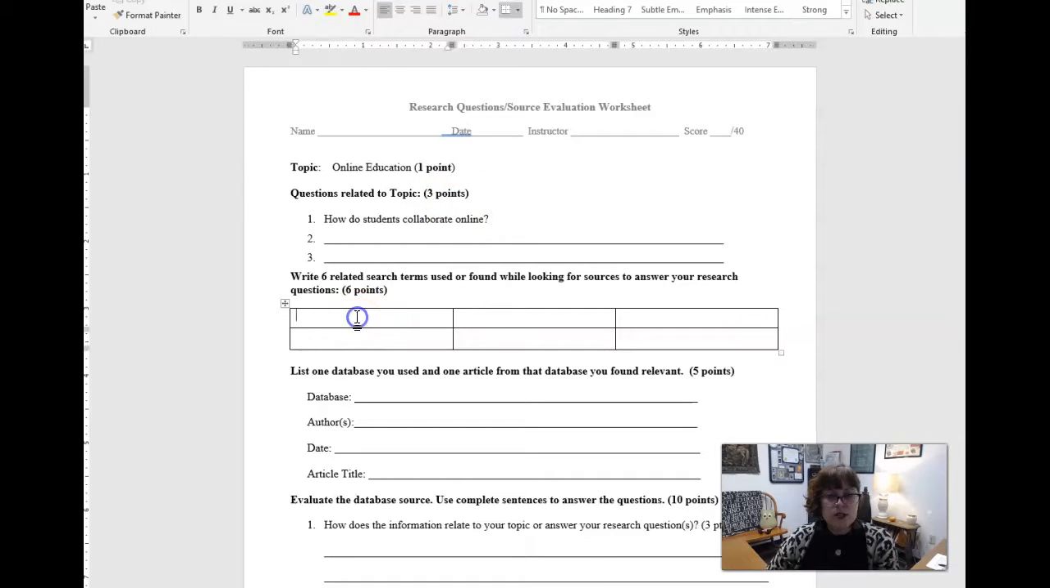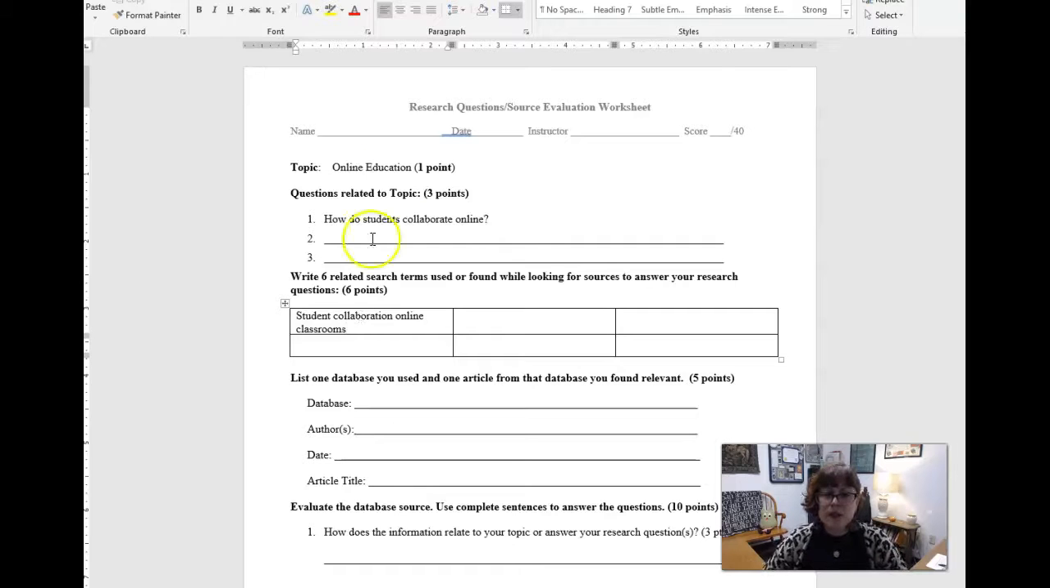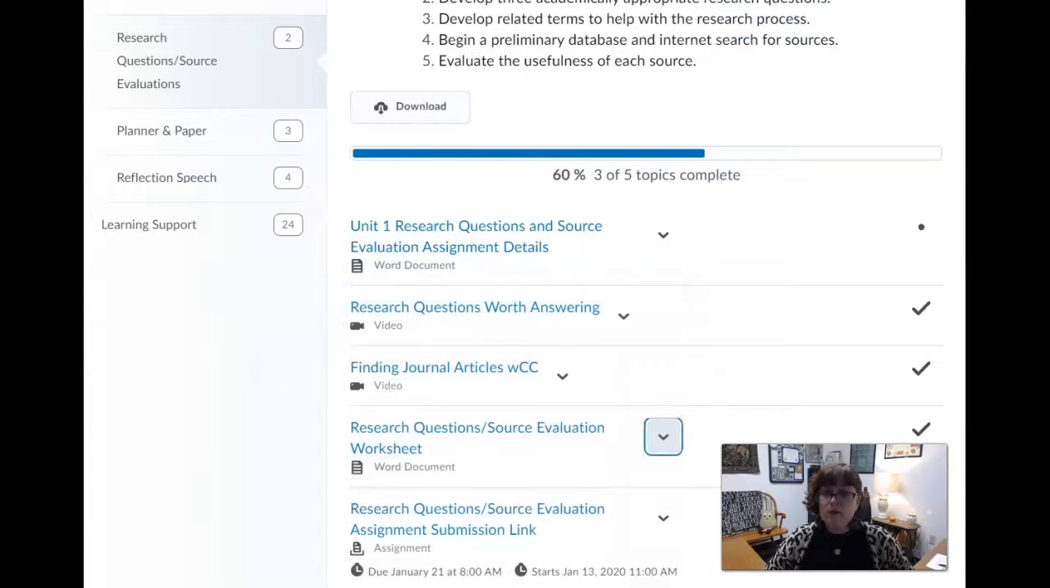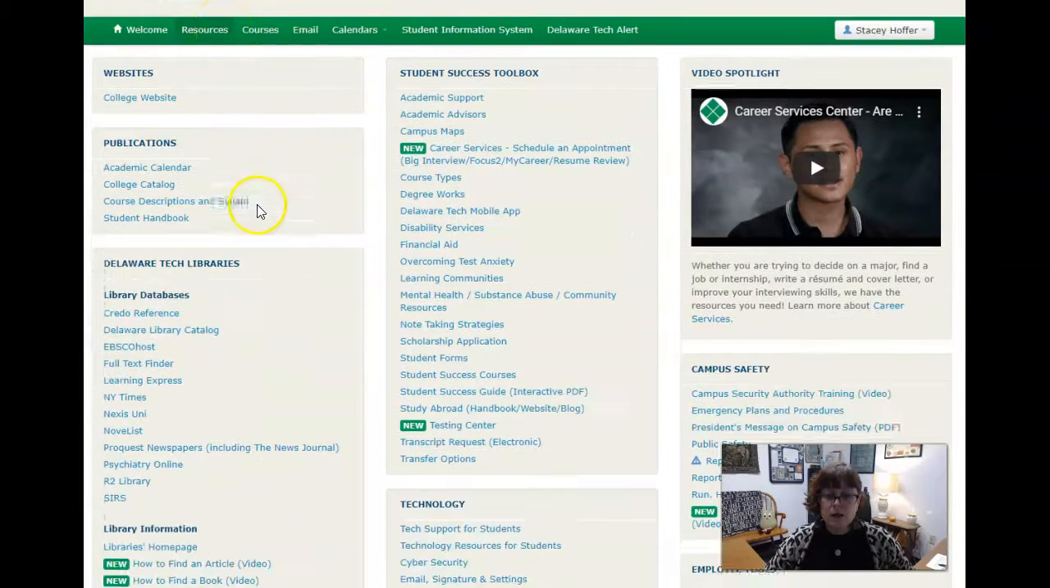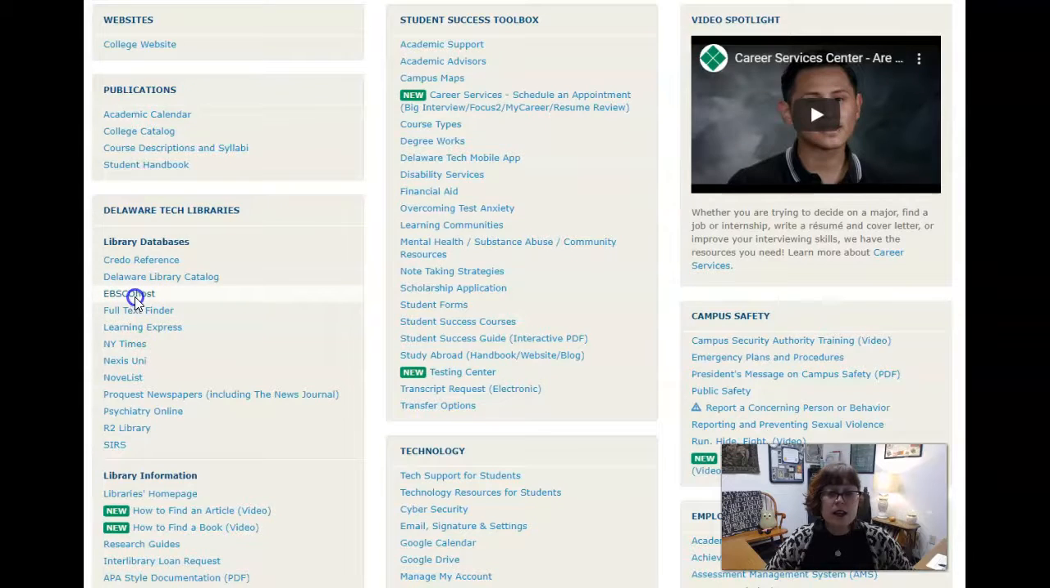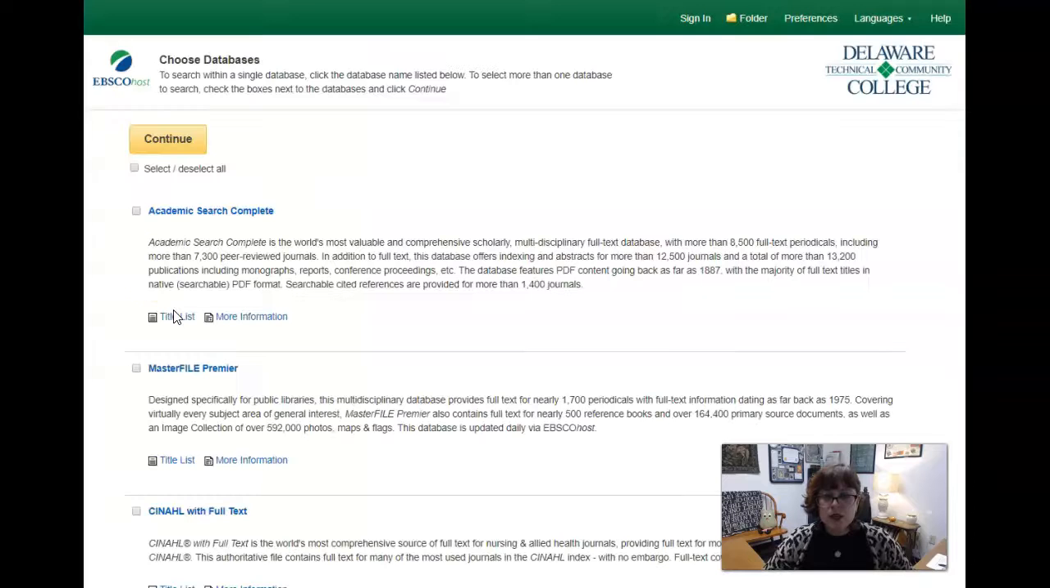So down here in my search terms, I might say something like student collaboration, online classrooms. Notice I didn't write just the sentence there, and if you watch that other video that's in our course on how to use the databases, it'll give you a lot more information on how to come up with really good search terms. So I'm just going to take this search term and try it out. I'm here at MyDTCC under Resources, and again that video will give you more information about this, but I'm just going to click on EBSCOhost and do a really quick search.